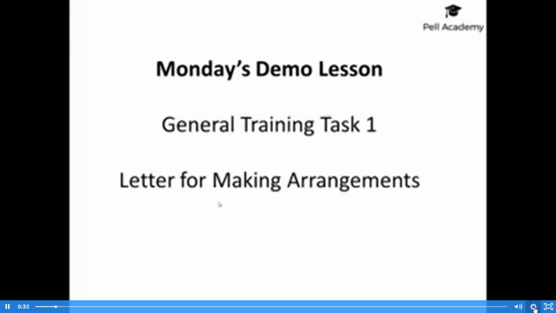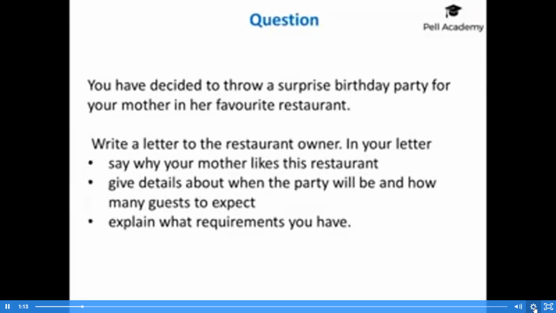Also, if you haven't done any of the demo lessons yet, so if this is your first demo lesson, it would be very beneficial for you to go back and watch the earlier ones. We started earlier this year, and we've been building on what we've learned in previous lessons. You'll note that what I'm pointing out and the mistakes that I'm pointing out become less and less every lesson, because there's been a lot of improvement and progress made with the general training students. So basically what we're doing today then, here's a question I'm going to look at in the lesson,